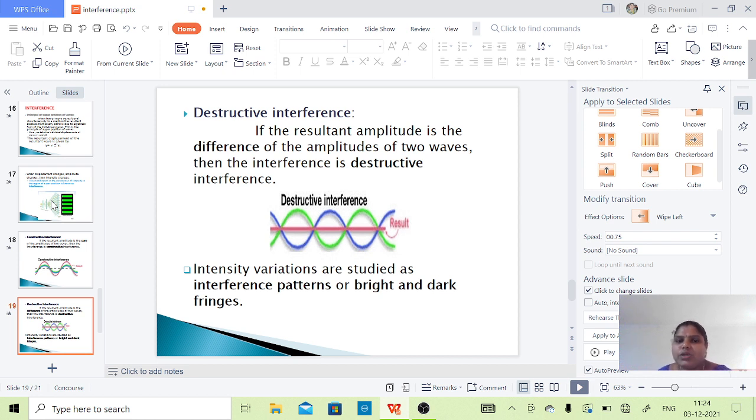Next, destructive interference. If the resultant amplitude is the difference of the amplitudes of the two waves, just observe the difference between constructive and destructive interference. Constructive means the sum of the amplitudes, destructive means the difference of the amplitudes. That gives the destructive interference pattern, and that is said to be destructive interference. Now, the intensity variations are studied as interference patterns or bright and dark fringes.